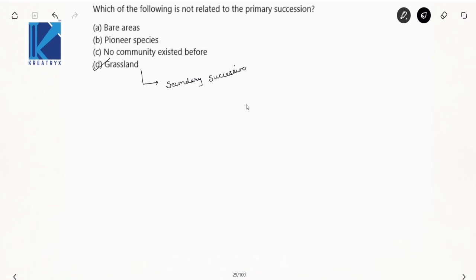Now see here, primary succession happens when there is no production or succession before. It happens only when no succession or production happened before.